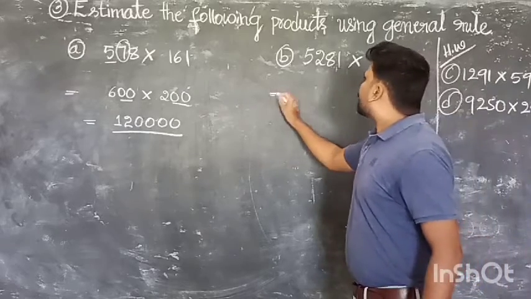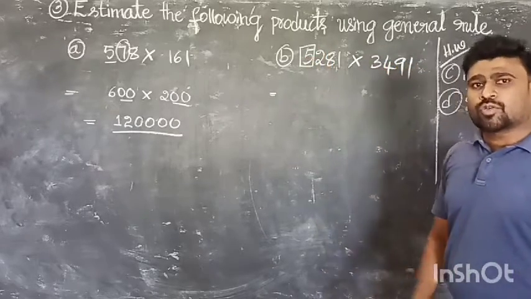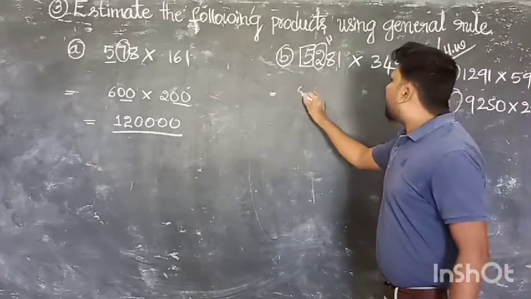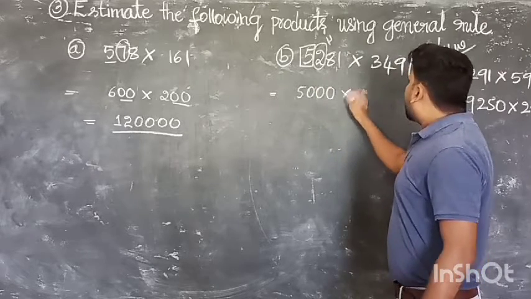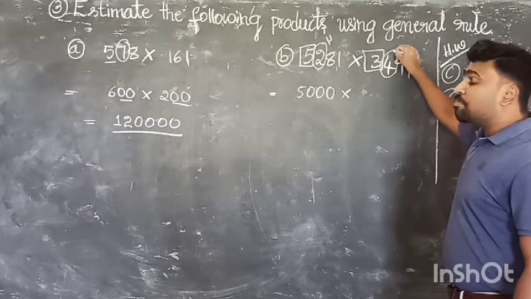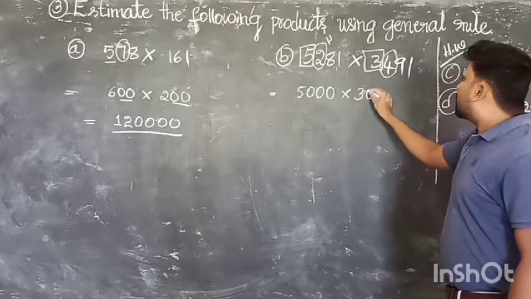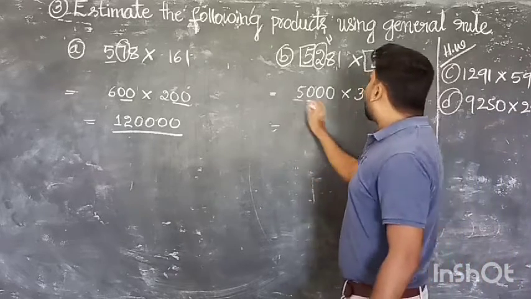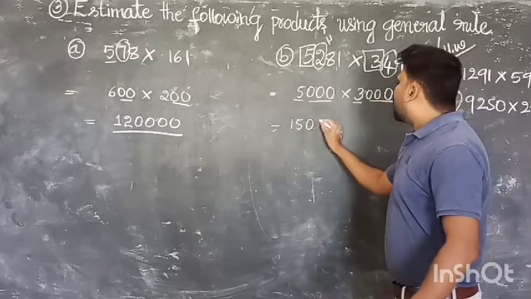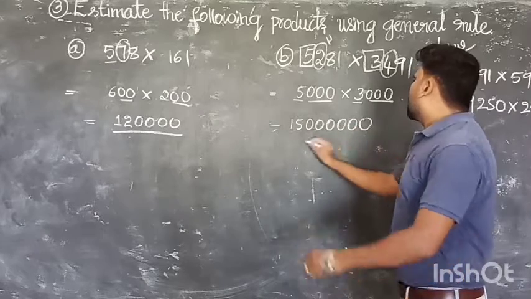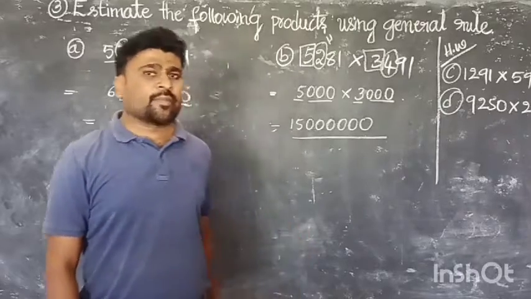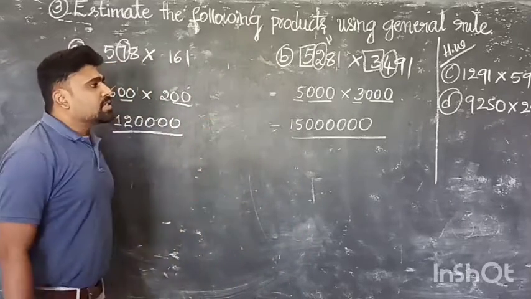See here. Now we have to round off for 1000 place. Here 100 place is 2. Below 5. That means 5 becomes 5,000. Into. Again we have to round off for 1000 place. Here 100 place is 4. Below 5. 3 becomes 3. That becomes 3,000. Now just you multiply these 2 digits. 5 3s are 15. 3 plus 3. Total 6 0s. Now this is the answer for exercise 1.3 third main first and second problem. Like that you have to try the C and D problems.